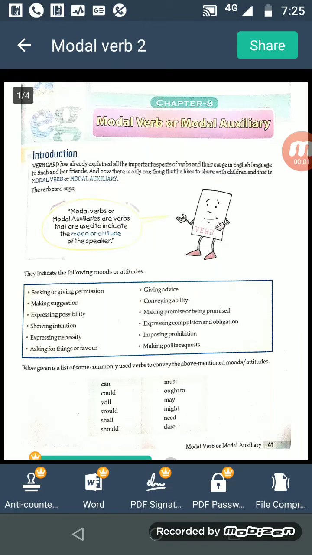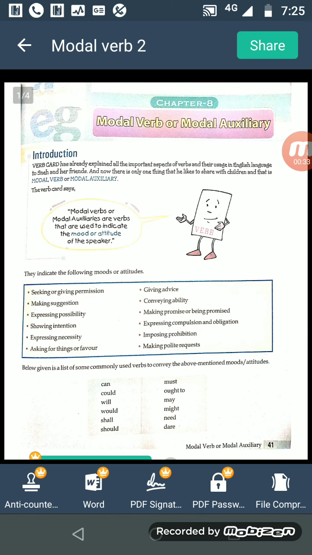Myself Sarika Shah. Today I am going to explain modal verbs, modal auxiliary verbs. Modal verbs or modal auxiliaries are verbs that are used to indicate the mood or attitude of the speaker. Can, could, will, would, shall, should, must, ought to, may, might, need, dare. These are all known as modal verbs.